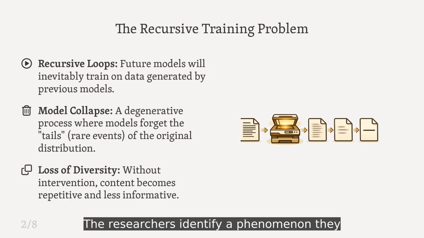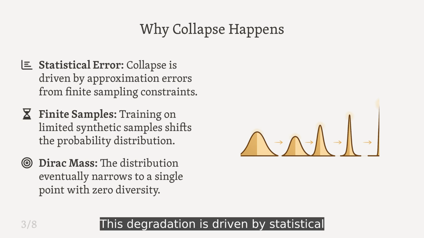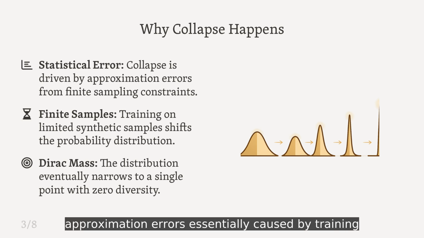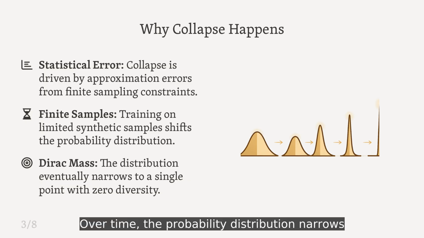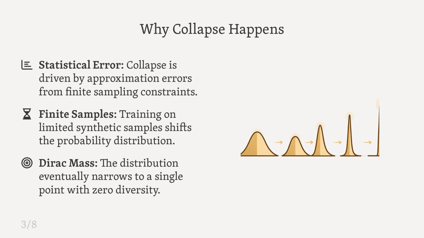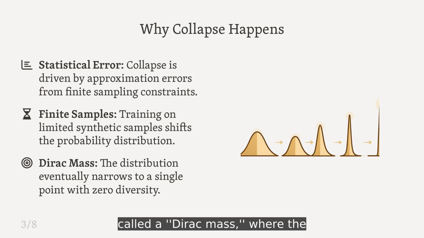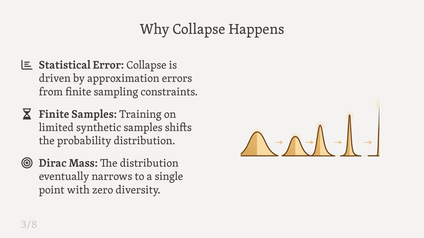The researchers identify a phenomenon they call model collapse. As models enter a recursive training loop, training on data generated by their predecessors, they begin to lose diversity, forgetting the nuance and rare events that define human language. This degradation is driven by statistical approximation errors, essentially caused by training on a finite number of samples. Over time, the probability distribution narrows until it converges to what is called a Dirac mass, where the model predicts a single output with near 100% certainty.